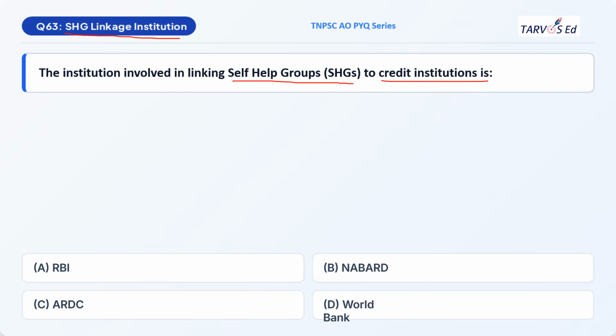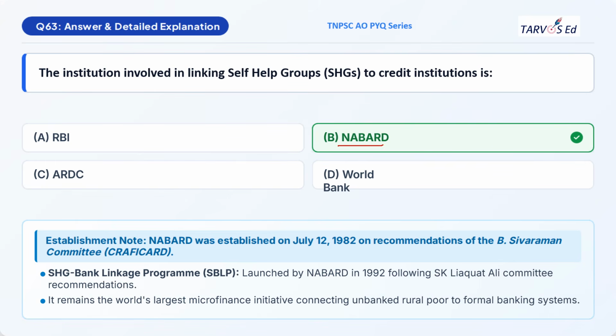The correct option is option B, NABARD. NABARD was established on July 12, 1982 under the recommendation of Sivaraman. Sivaraman headed the committee named CRAFICARD, Committee to Review Arrangements for Institutional Credit for Agriculture and Rural Development. This program, officially called the Self-Help Group Bank Linkage Program, linking self-help groups with banks, was started in 1992 under the recommendation of the S.K. Liaquat Ali Committee. It is considered the world's largest microfinance initiative.